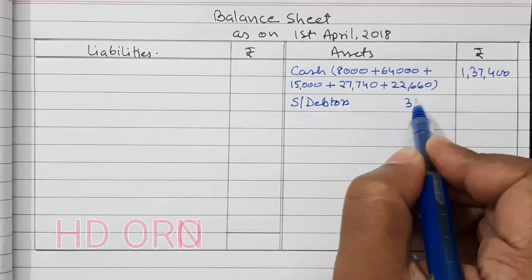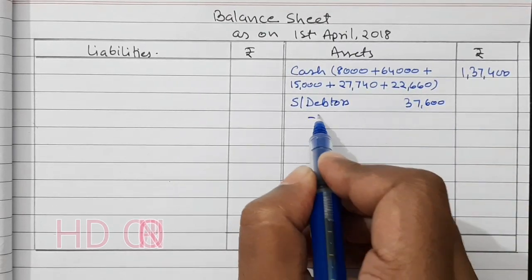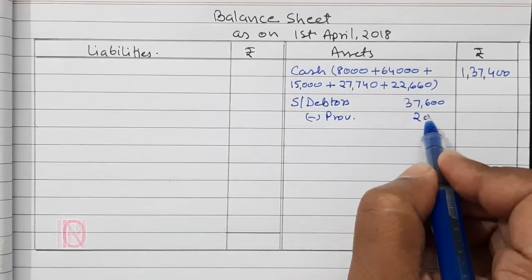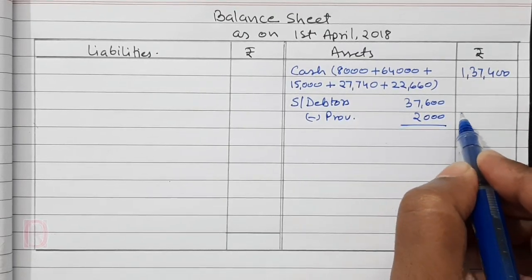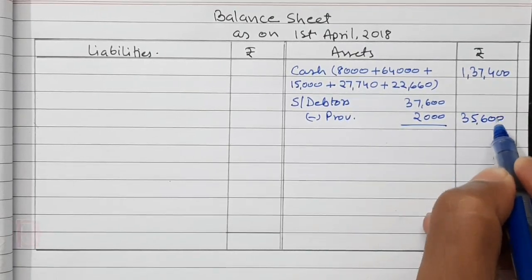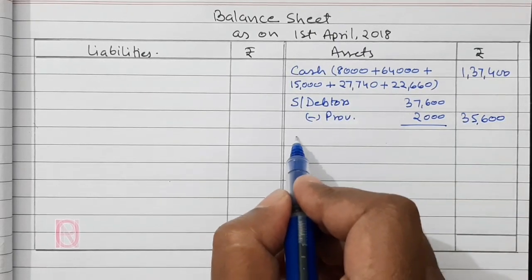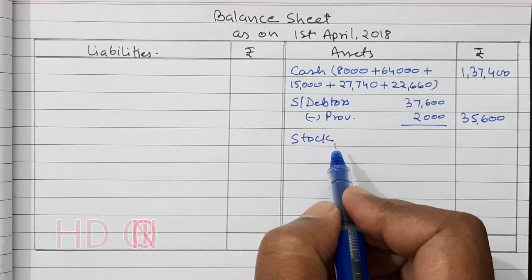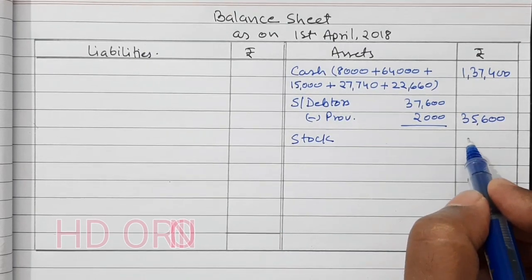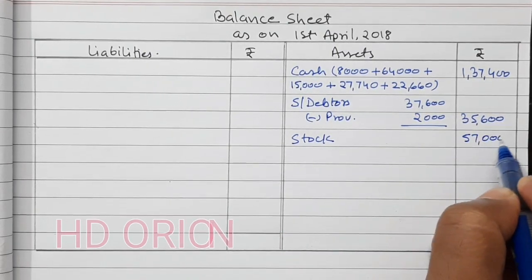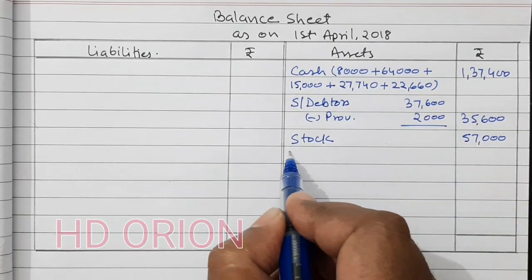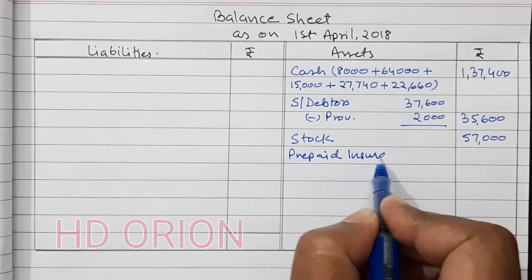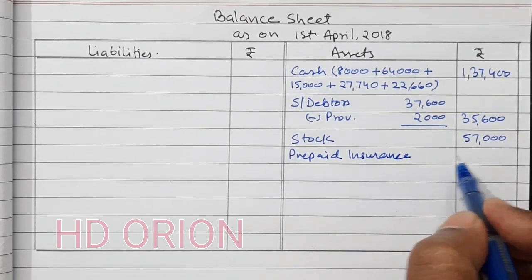Then sundry debtors 37,600 minus provision for bad and doubtful debts 2,000. So it will be 35,600. Next is stock. Stock is depreciated by 5%, so 57,000. Then prepaid insurance, as it is 6,000.